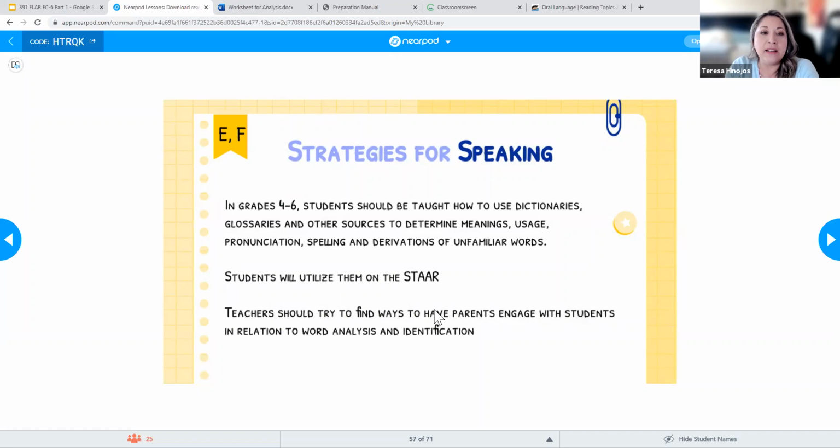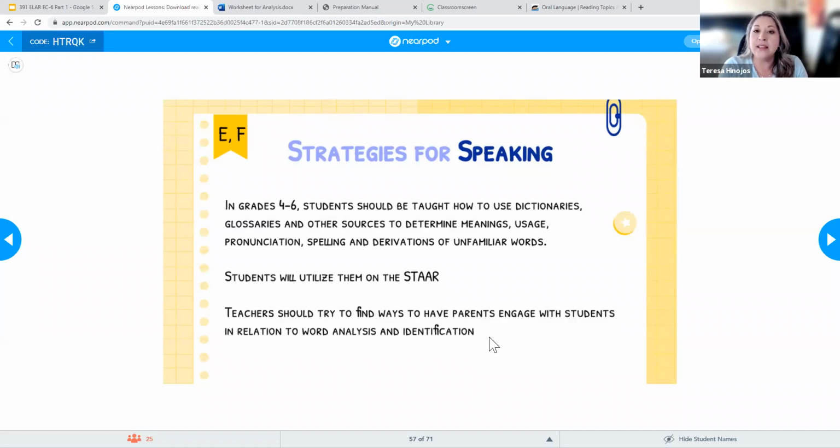And then when it comes to your competencies and descriptors, it does mention that, with these decoding skills, teachers should try to find ways to engage parents with the students when it comes to word analysis and identification. Now, that does not mean that if a student is having trouble in class with decoding skills, you're going to send home extra work for the parents to do. No, you're always going to be the one dealing with the teaching, right?